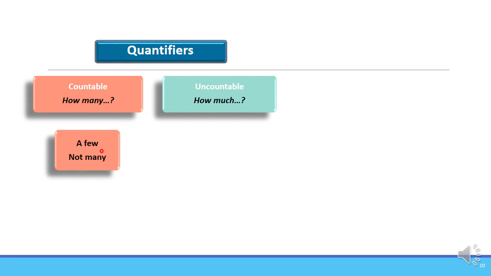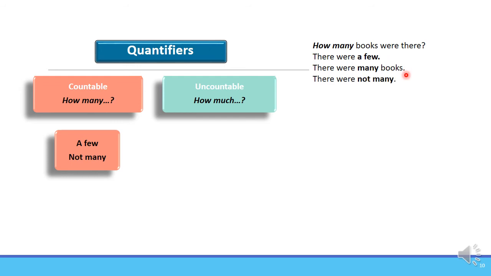If we want to express quantity, we will use a few, not many. For example, how many books were there? We want to know the quantity. We may answer, there were a few, a small quantity. There were many books, big quantity. There were not many, not a big quantity.